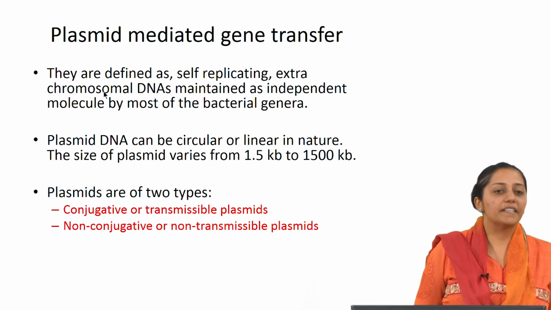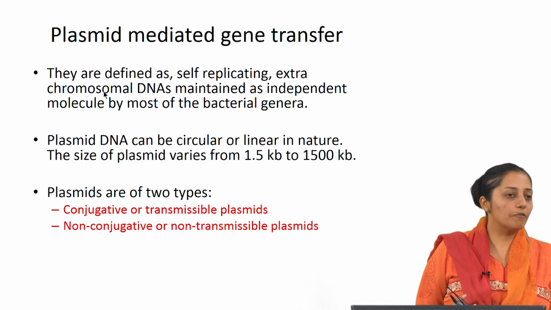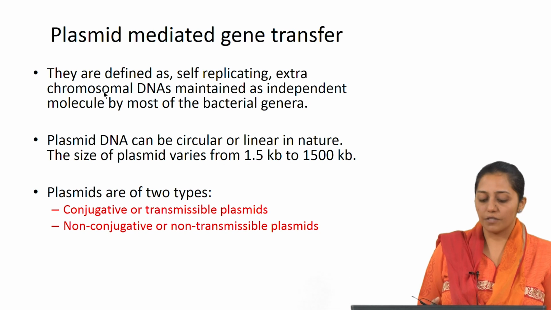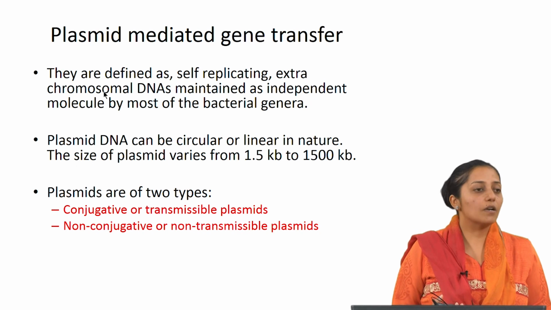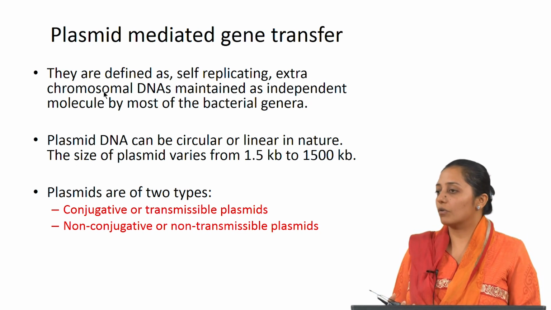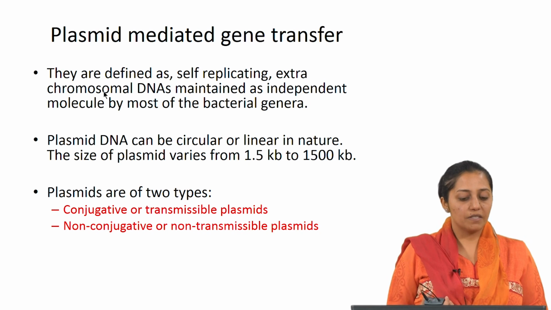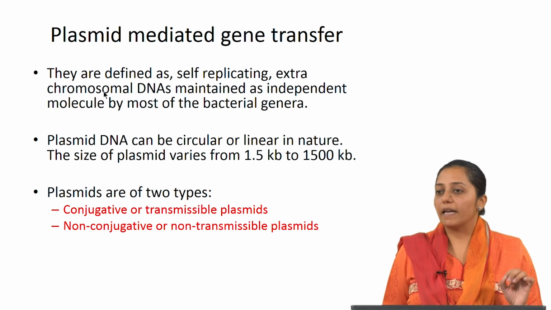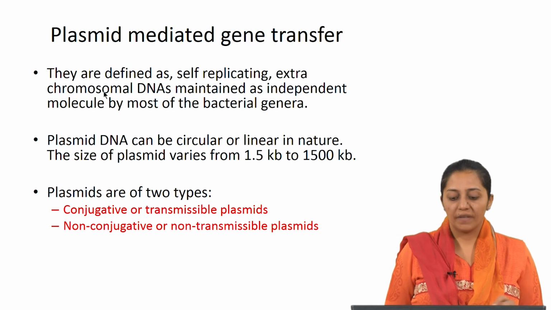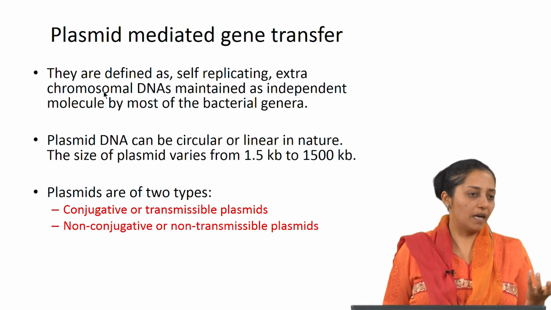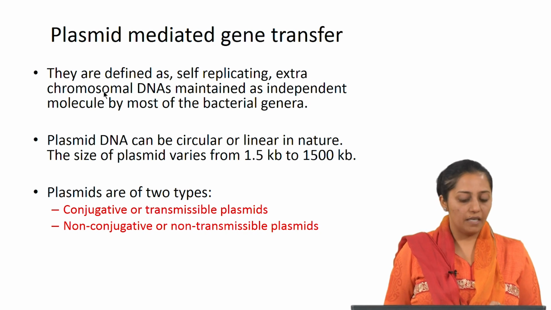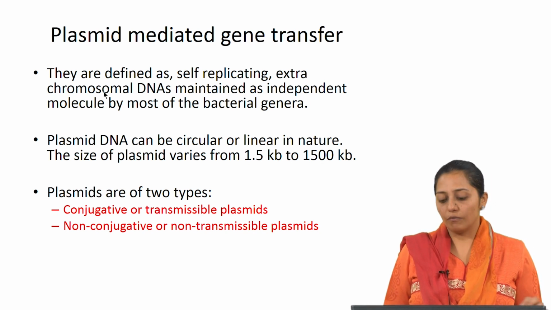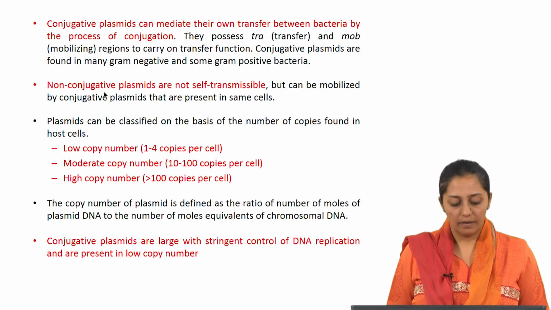So, plasmid mediated gene transfer: how many different types of plasmids are used for gene transfer? These are conjugative plasmids or transmissible plasmids. The others are non-conjugative plasmids, which are also called non-transmissible plasmids. So, what are plasmids? Self-replicating extrachromosomal DNA maintained as independent molecules. Generally, they are found in bacteria. Plasmid DNA can be circular or linear in nature. The size of the plasmids varies from 1.5 kb to 1500 kb.